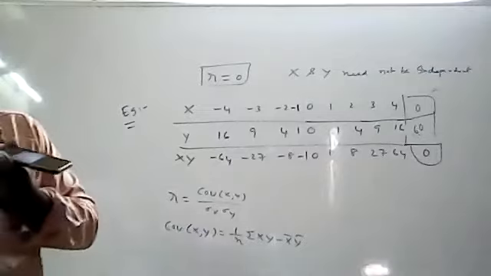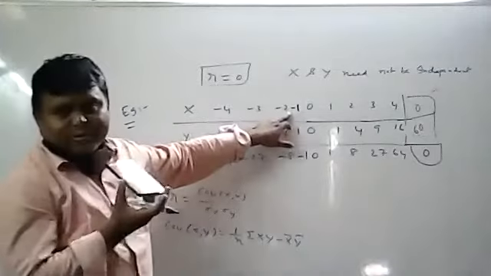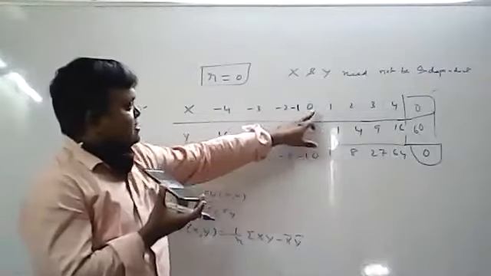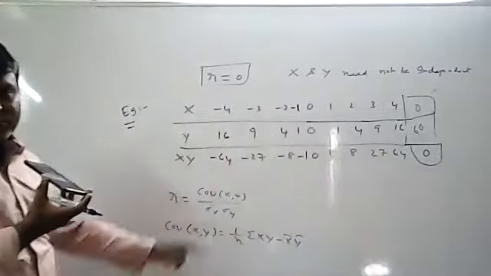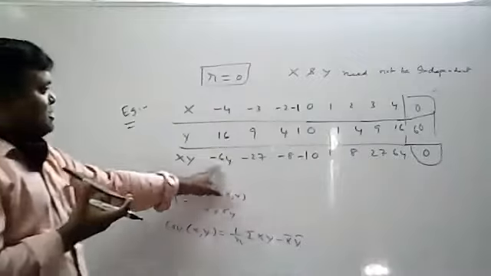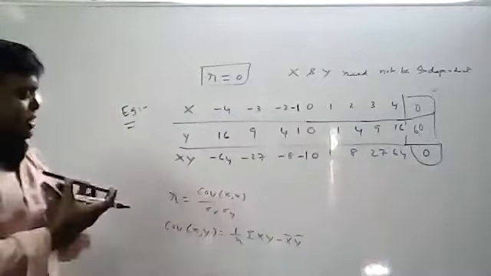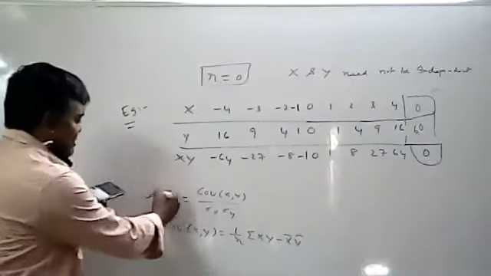Now total will be 60. I forgot to write -1. So -4, -3, -2, -1, 0, 1, 2, 3, 4. Okay, now you will get those values. Summation x is 0. Summation xy is also 0. Y total you will get 60. Okay. Now you can write this one.